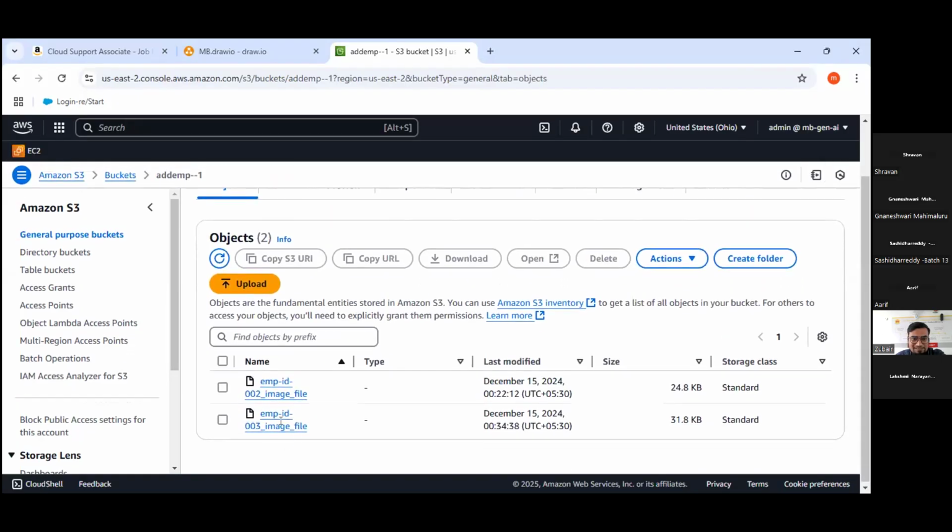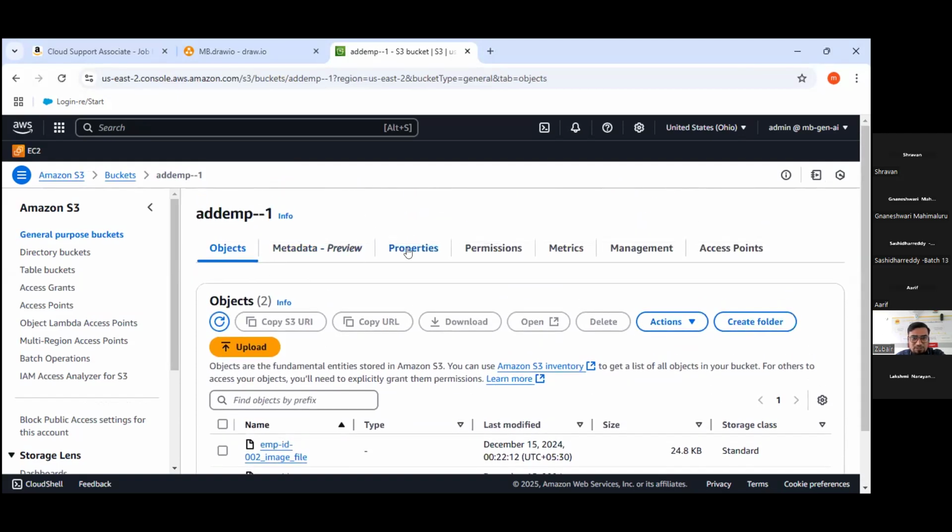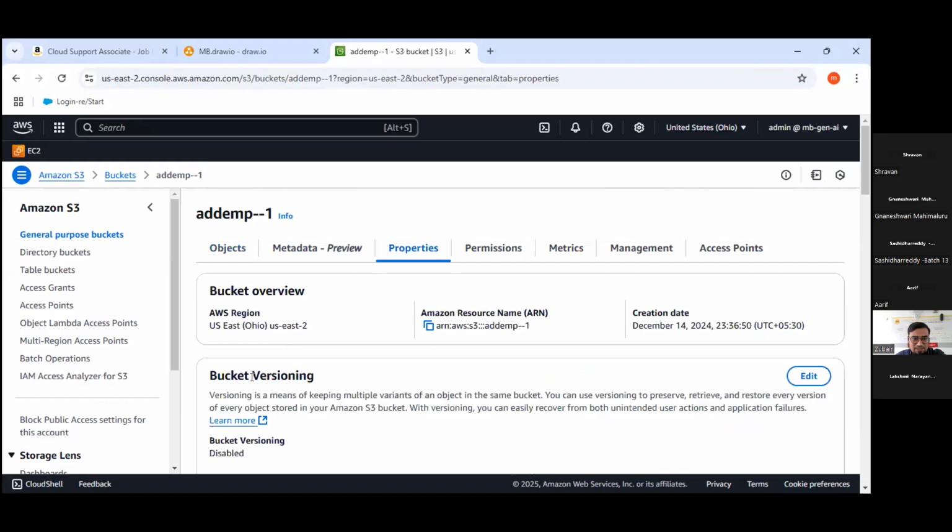Some files are there inside this bucket, and I'm going to the properties and bucket versioning.